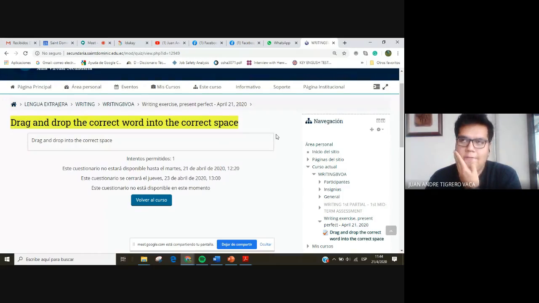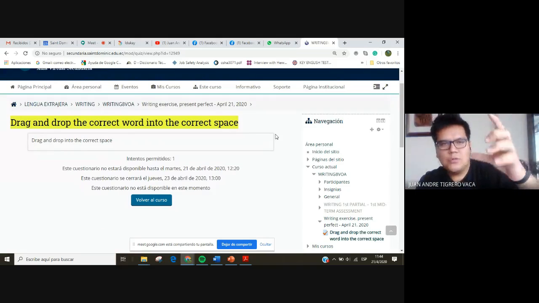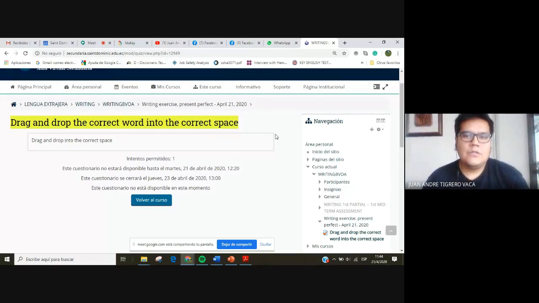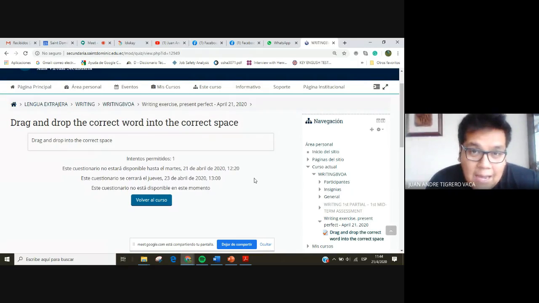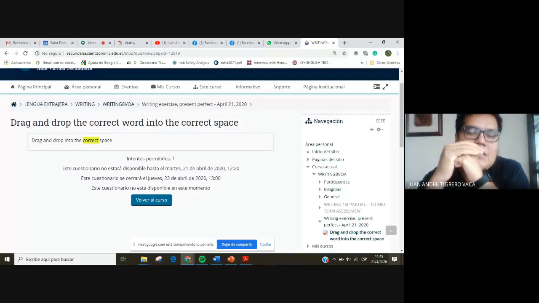So what you will have is a sentence with a space or a gap, and you will have the options under that sentence. With your mouse, you will have to drag into the space and drop the correct word. You will have to use the auxiliary verb and the verb in past participle to complete the sentence correctly. So that's the way you will have to do this exercise.